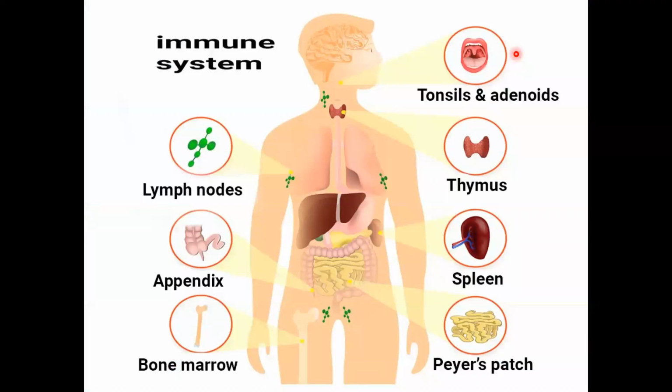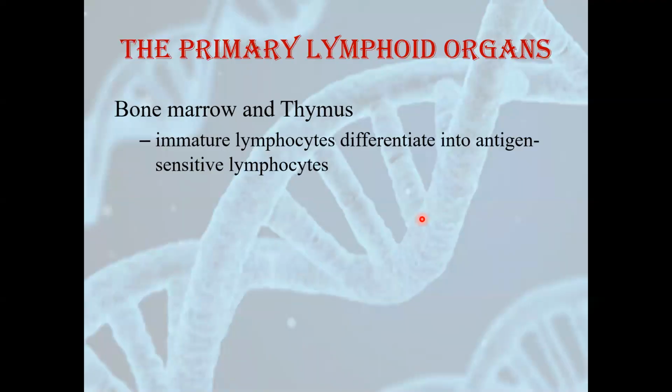Let's have a look. See here, you can see all the lymphoid organs: tonsils and adenoids. Here there is the thymus gland, spleen, Peyer's patches, bone marrow, appendix, and lymph nodes. Now, bone marrow and thymus are the primary lymphoid organs. What is their function? Immature lymphocytes differentiate into antigen-sensitive lymphocytes over here.